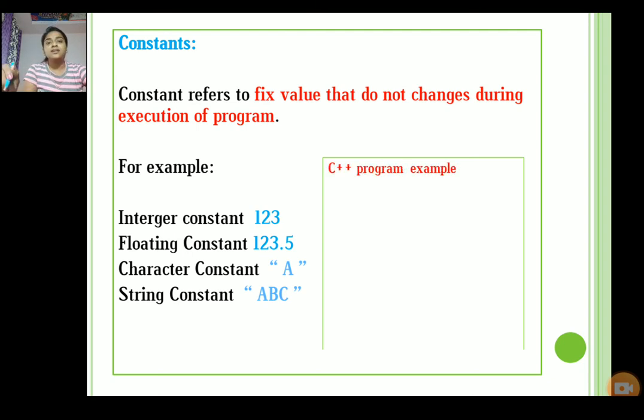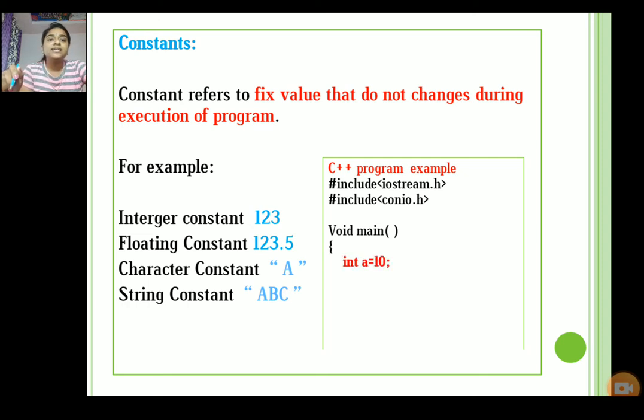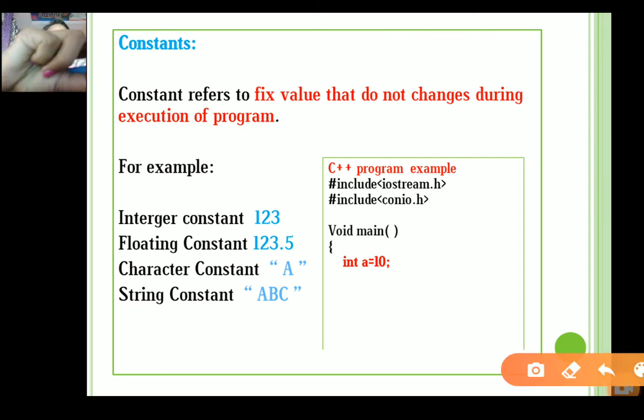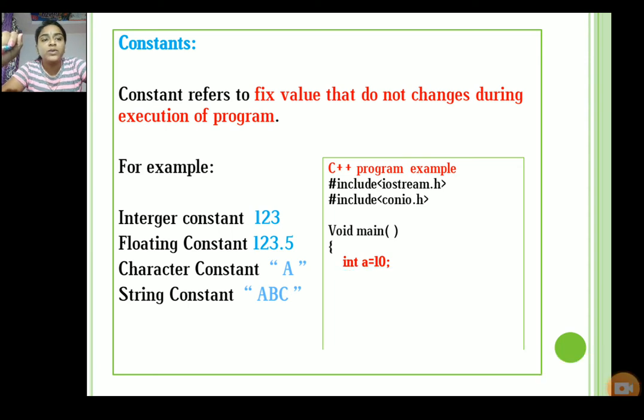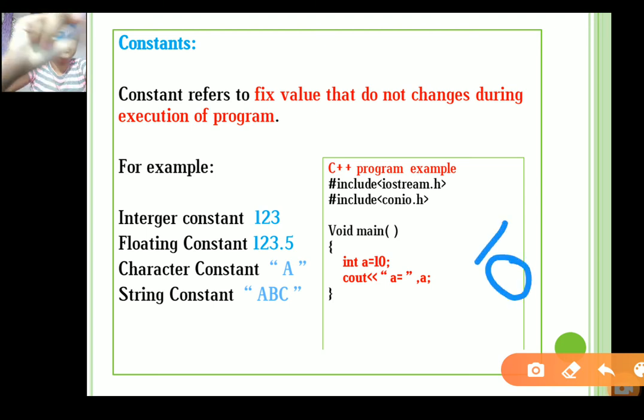Consider one C++ example. First you have to include your header files, then void main, and then just write int a = 10. That means int a = 10 is a constant value. Then we print this value using cout, the standard output function. So the output will be 10, because we never change the value of a, since it's a constant.